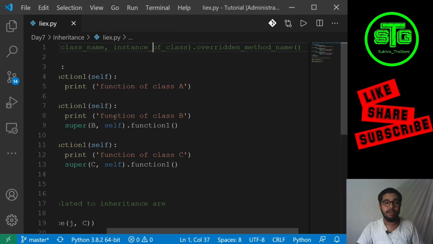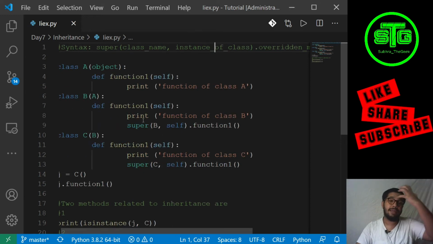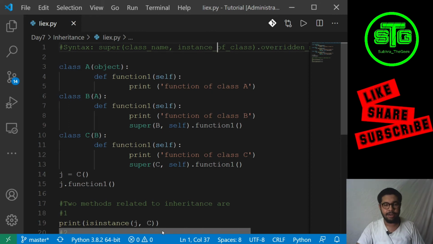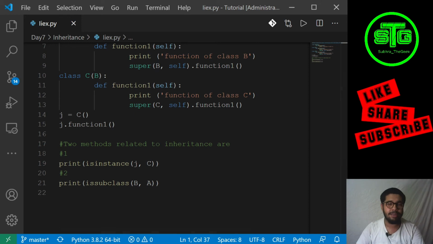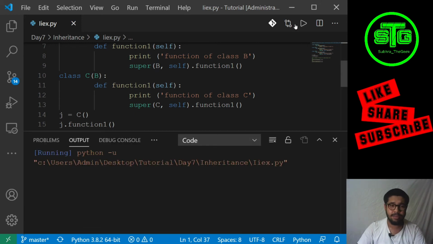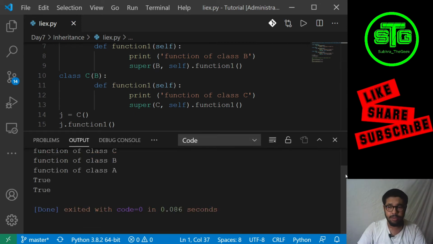So its instance dot overridden method name. Just the overridden method name I'm calling. It will call the method of this class, the just previous class, the just inherited class. So this is the most valuable way, and this is the way we coders write code from any perspective. So there are two methods of which I was talking. So let's run this, and then I'll talk about the two methods.